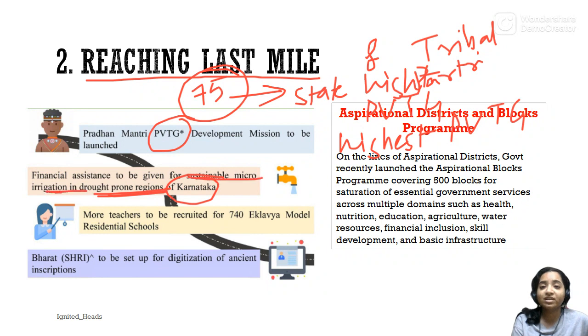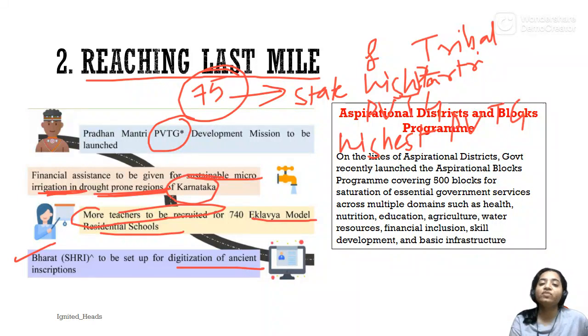Sustainable micro irrigation has to be provided there. Then we know the Eklavya Model Residential School is for tribal children, where they are educated, and more teachers will be recruited to these Eklavya Model Residential Schools. Then there is Bharat Shri, which is digitization of ancient inscriptions.